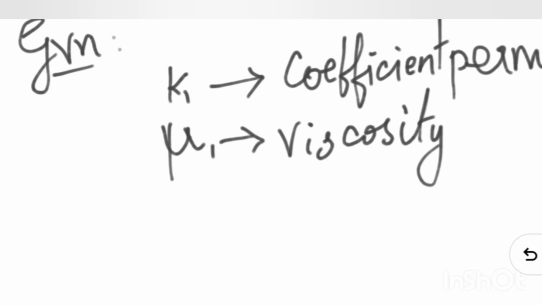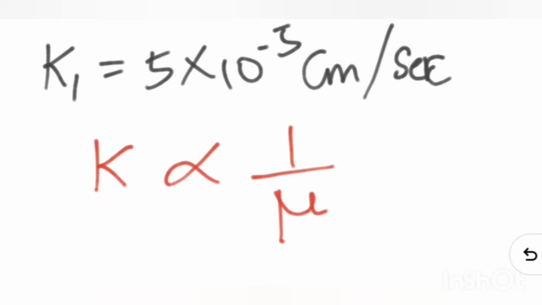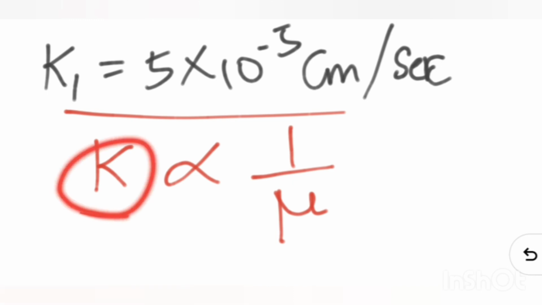They are mentioning two different data. First, they have given a particular coefficient of permeability and its respective viscosity, which we assume to be mu1. So the first given data is K1, 5 × 10^-5 centimeter per second. That's taken, right? So K1 is 5 × 10^-5 centimeter per second. And permeability is generally proportional to mu. That is, permeability is proportional to the viscosity of the fluid. So this is one relationship that you need to solve this particular problem.